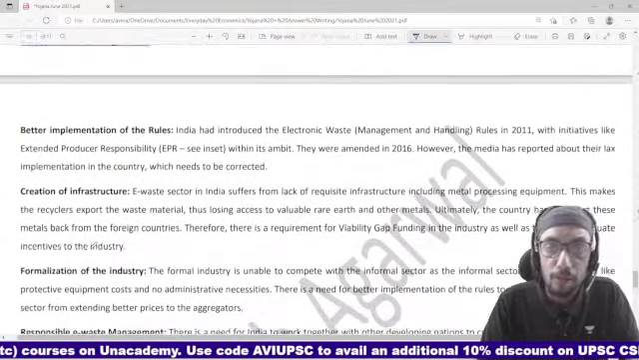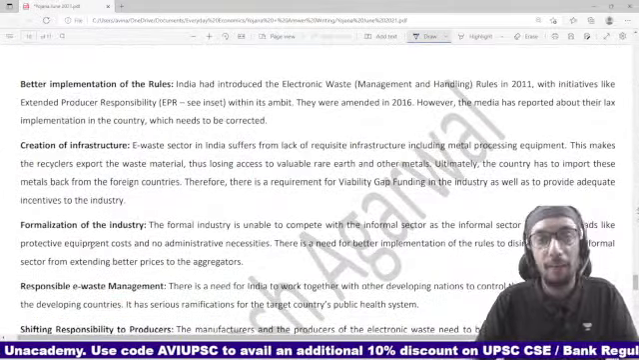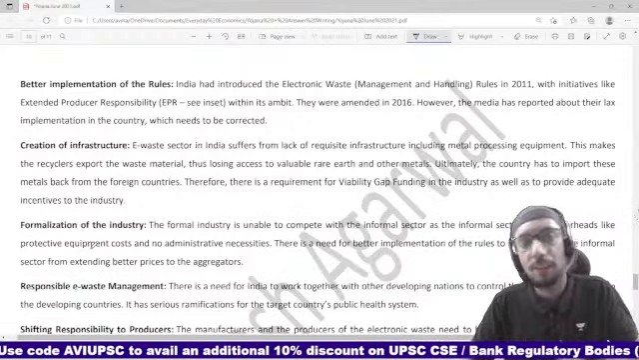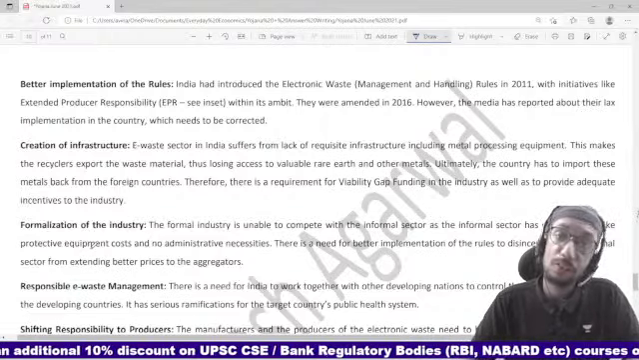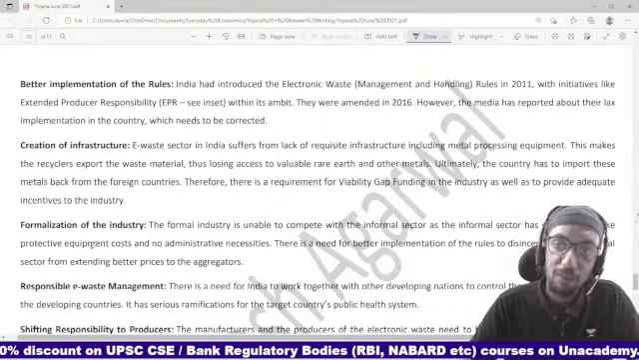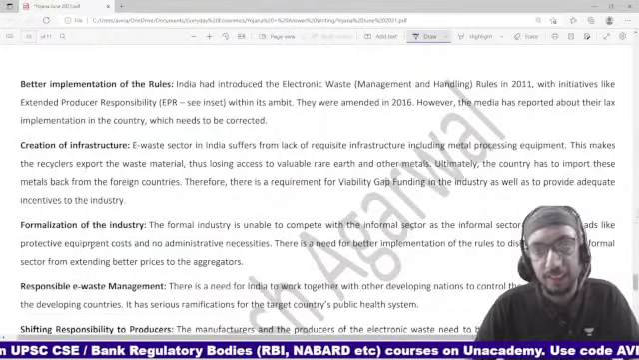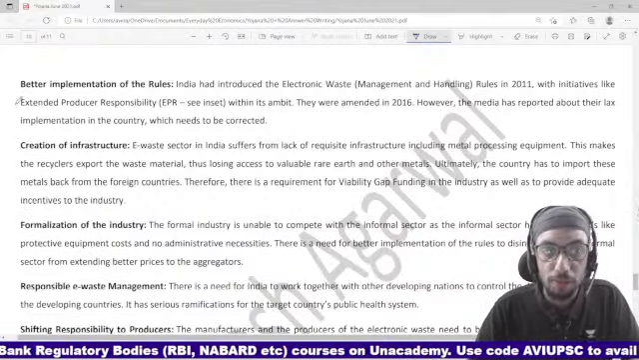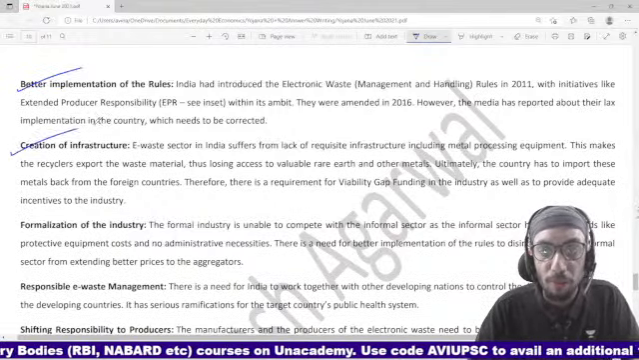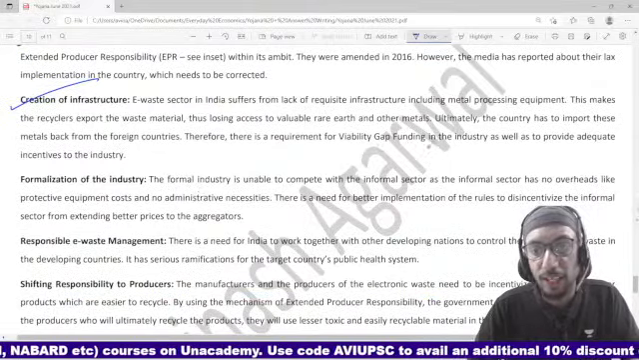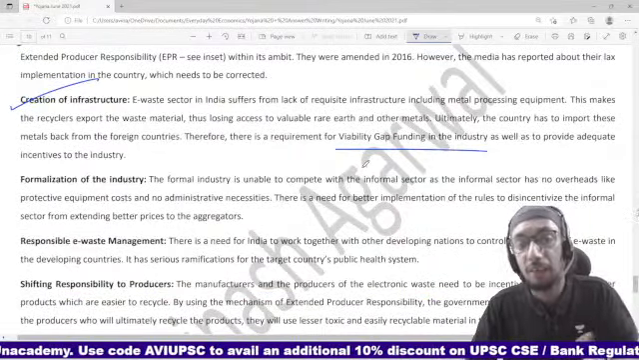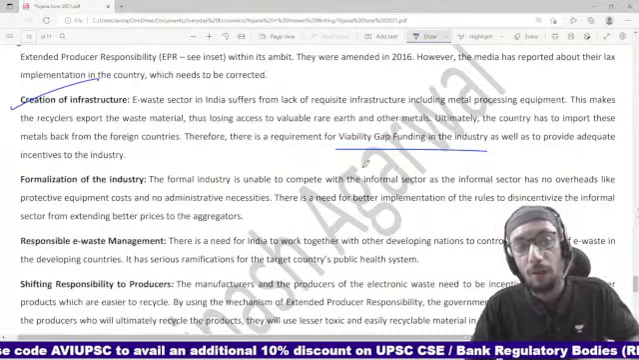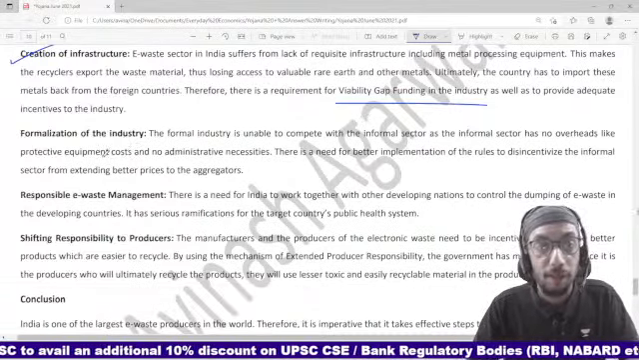What is the way forward? See, now in India, whether we are talking about e-waste or absolutely any area, we have a plethora of rules, laws, and regulations in place. What we don't have is proper implementation, right? So better implementation of rules is required. Creation of proper infrastructure is required. For that, you can give these kinds of suggestions, that viability gap funding or maybe subsidies, or maybe some kind of a support is required.